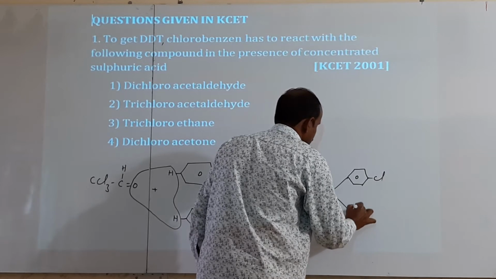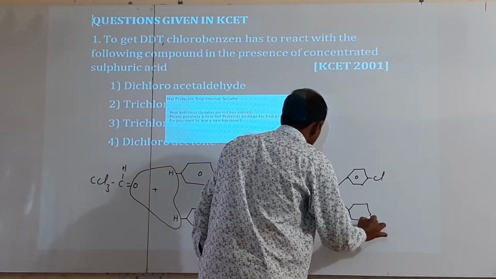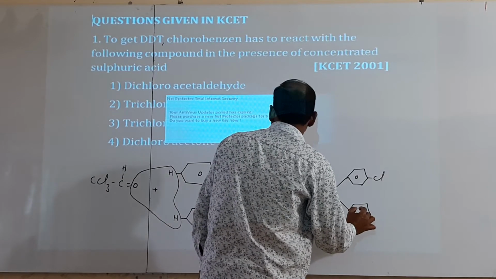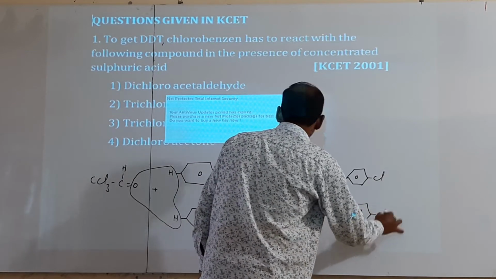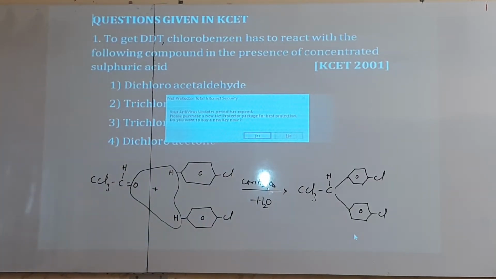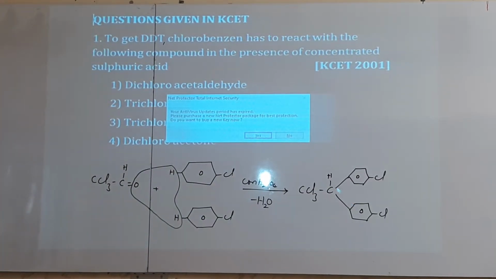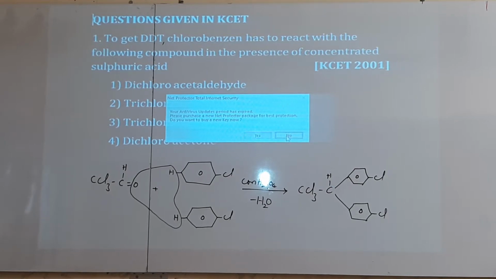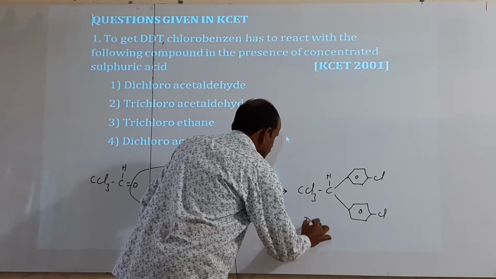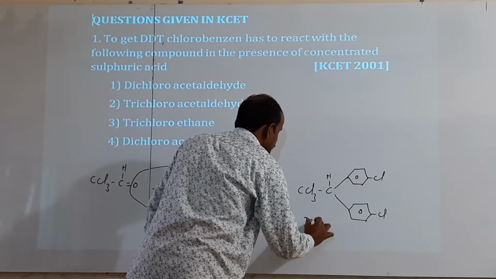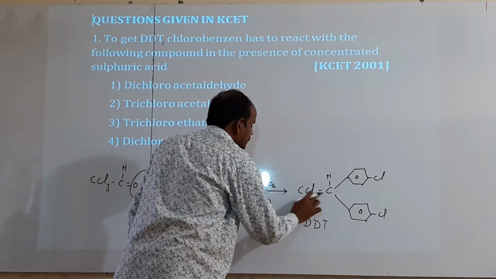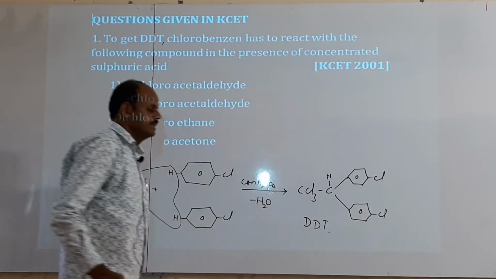Here also C6H4Cl. Okay, it is the DDT. Dichloro, diphenyl, trichloroethane. It is nothing but DDT.